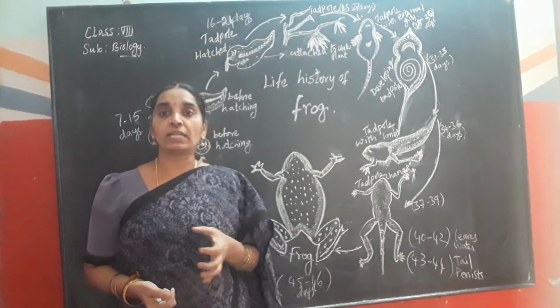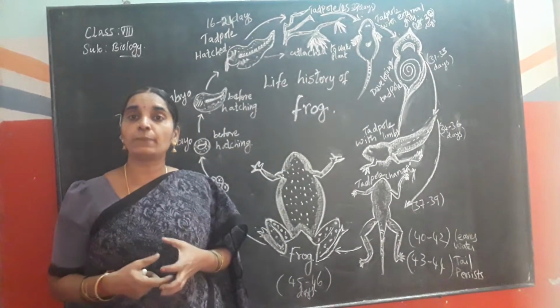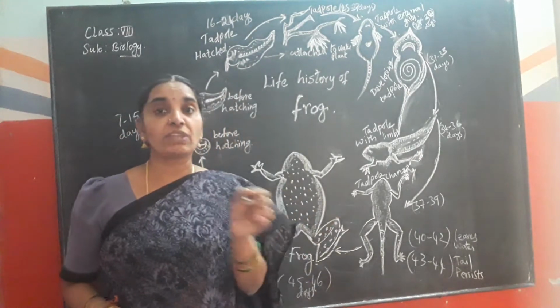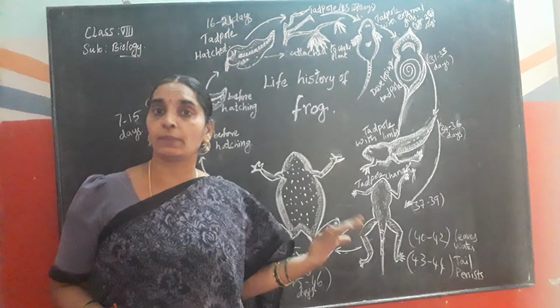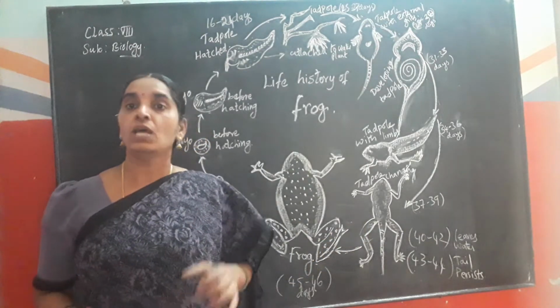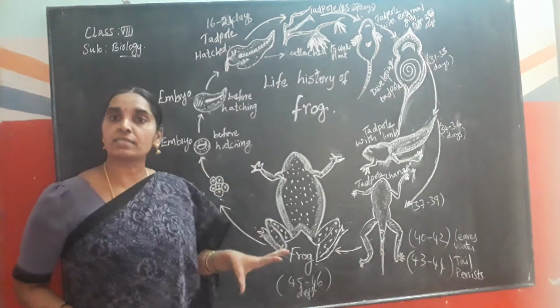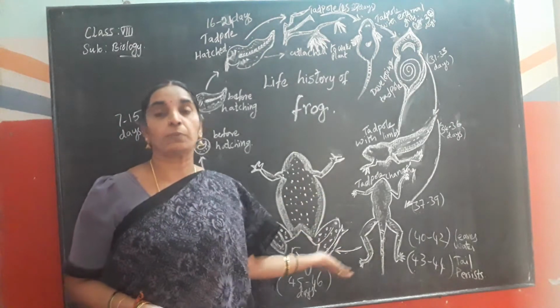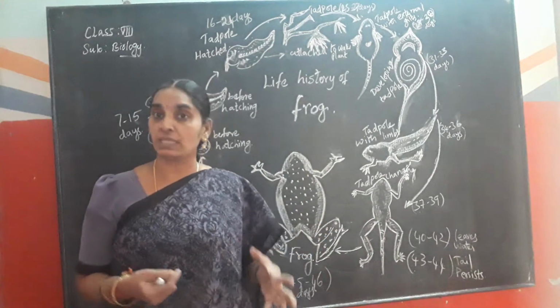You know, fertilization that takes place inside the body of the organism is known as internal fertilization, and if the fertilization takes place outside the body of the organism, then it is called external fertilization. In case of frog, you can see the external fertilization because fertilization takes place outside the body. How does it take place?